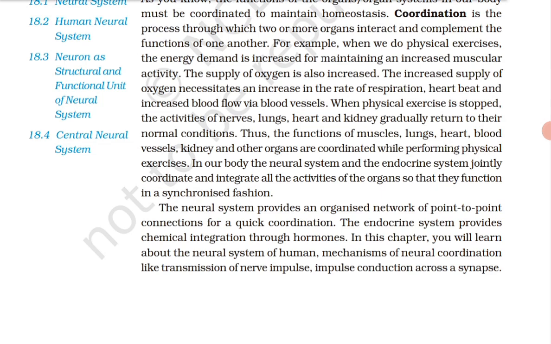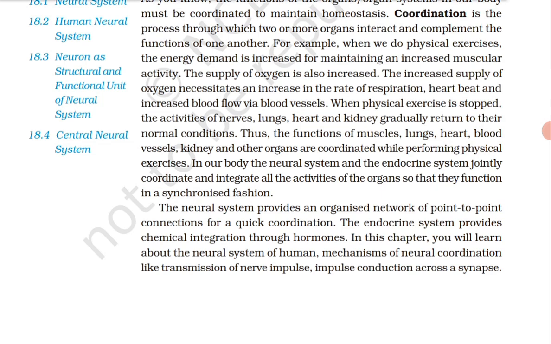In this chapter, you will learn about the neural system of humans, and the mechanism of neural coordination, like transmission of nerve impulse and conduction across a synapse. So we are going to start with the neural system.